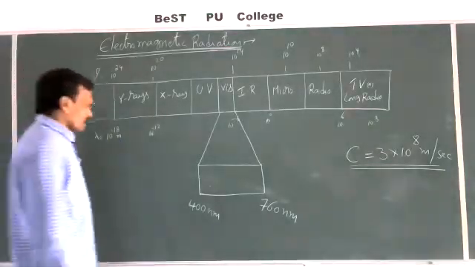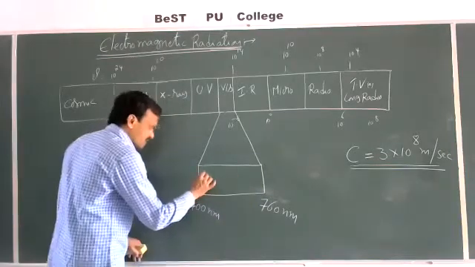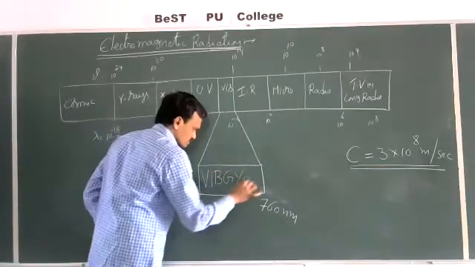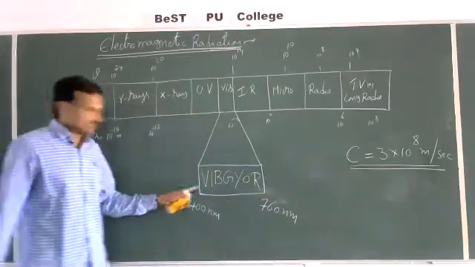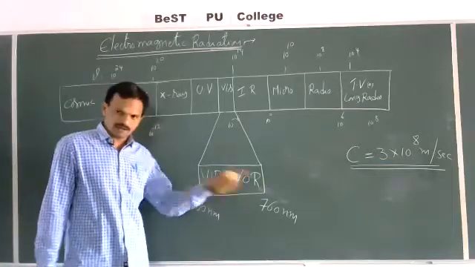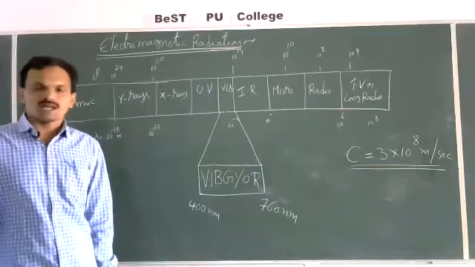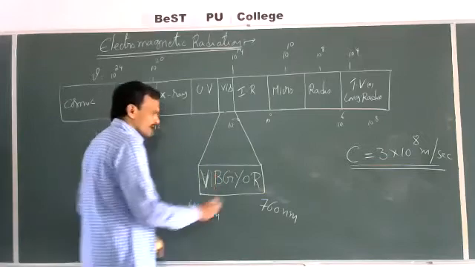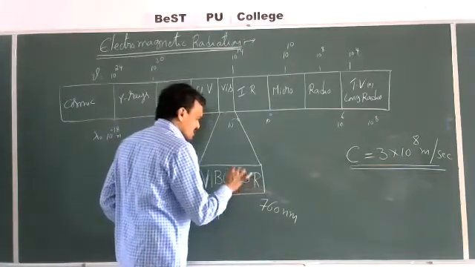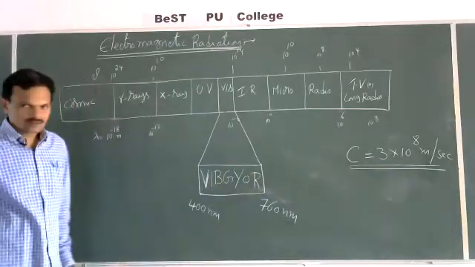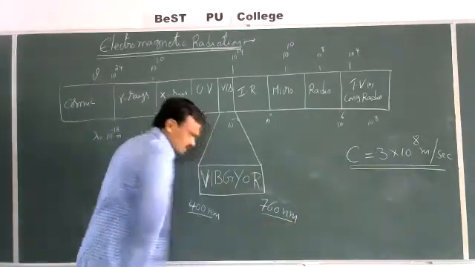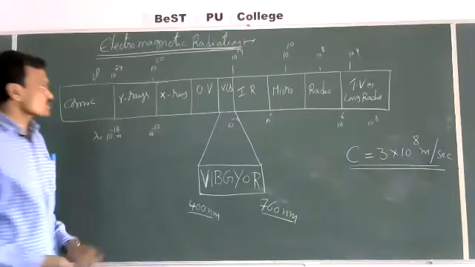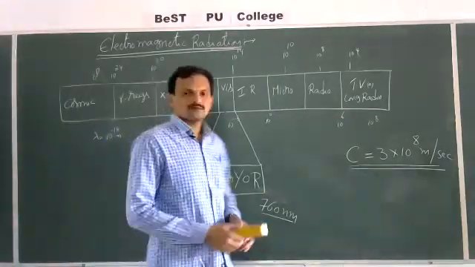Again, this visible region contains different colors, which we represent as VIBGYOR: violet, indigo, blue, green, yellow, orange, red. Among visible light, violet light has the lowest wavelength, and red light has the highest wavelength. Only this wavelength range is visible to our eyes, approximately in the frequency range of 10 power 14 to 10 power 15. So this is known as the electromagnetic spectrum.